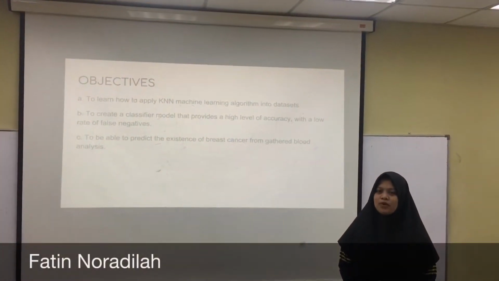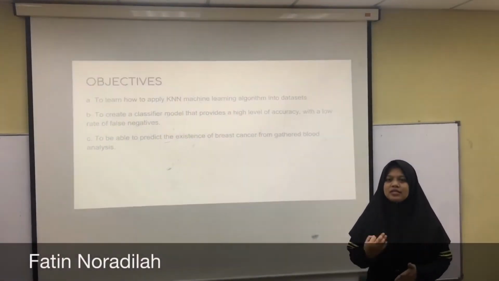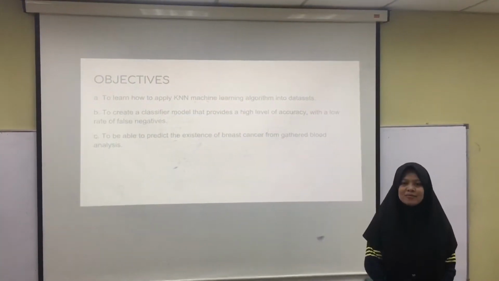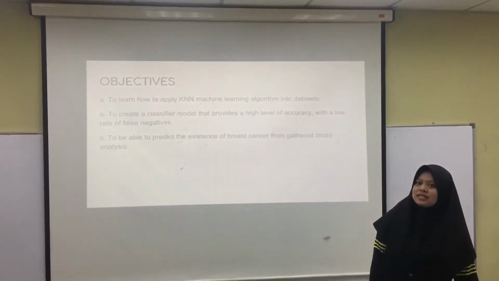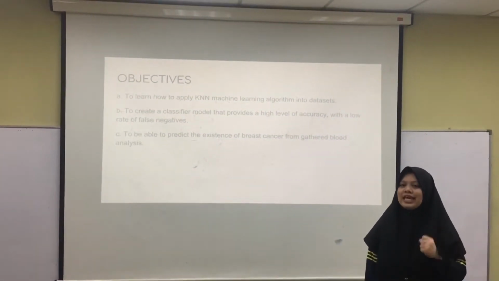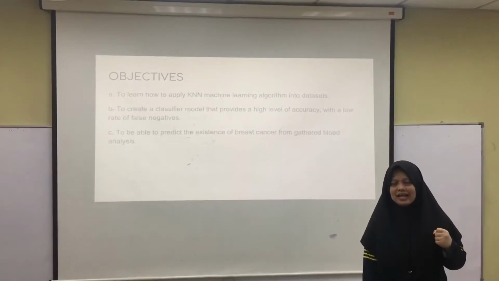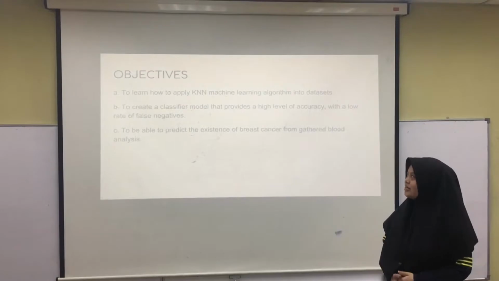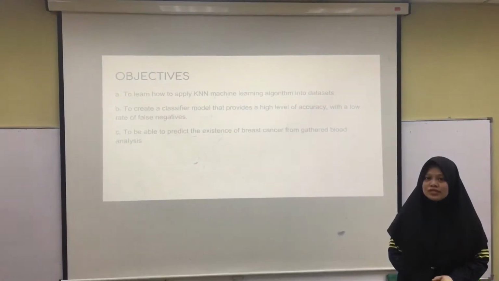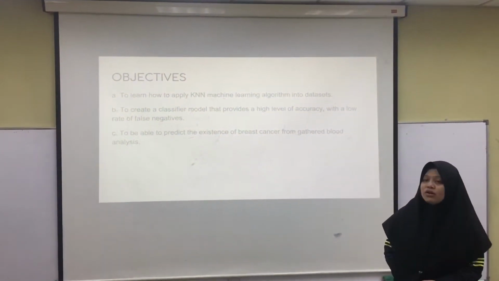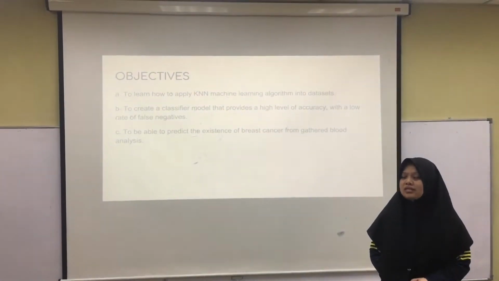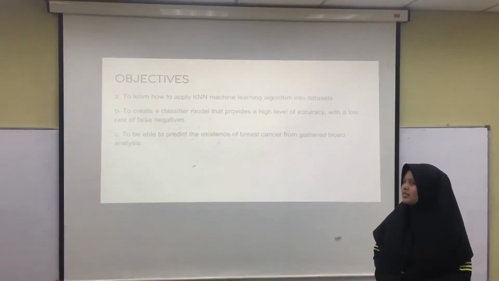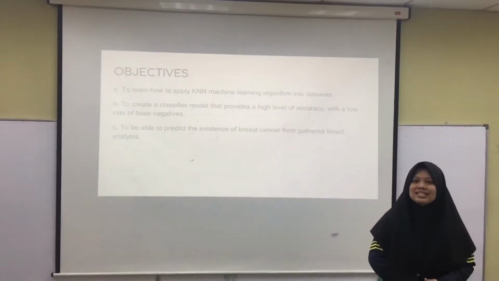So now we proceed with the objectives. In this project we have 3 objectives. The first one is to learn how to apply the KNN machine learning algorithm to our dataset, because in this project we chose KNN as our machine learning classifier. The next one is to create a classifier model that provides a high level of accuracy with a low rate of false negatives as our result. The last one is to be able to predict the existence of breast cancer from gathered blood analysis as our conclusion.